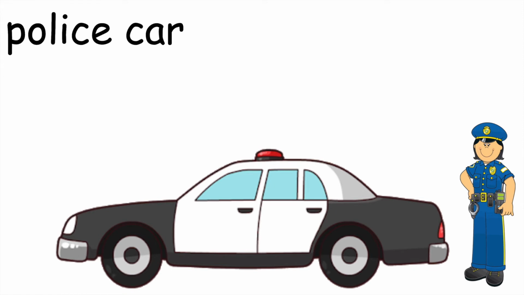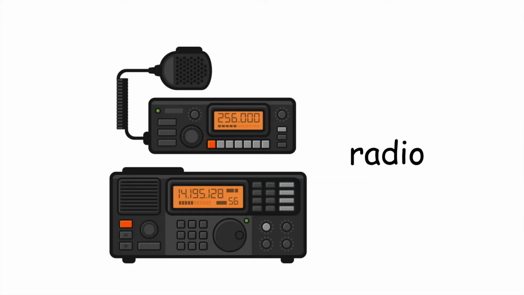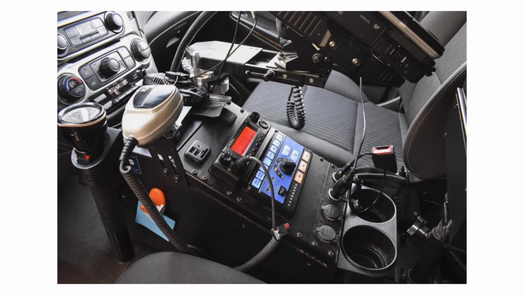How do we know it's a police car? Well, we look at the girl. She has a uniform. And on top of the car, there is a siren. Do you know how a siren goes? Yeah, like that. Okay, so the police car is special because it has the siren. It also has a radio inside.